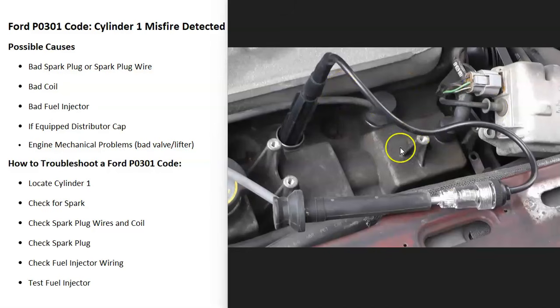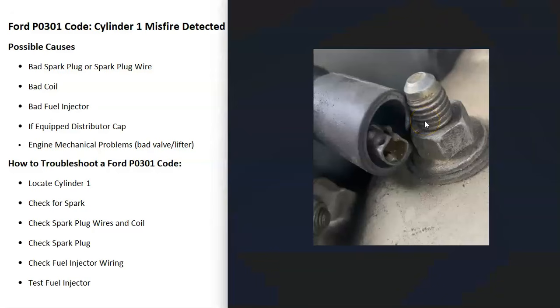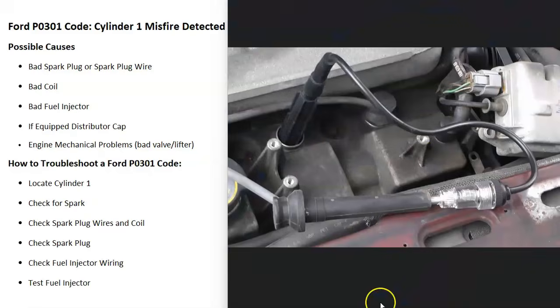There are some different ways you go about doing this. A very common way is to use a spark plug tester tool. These are real low-cost devices. They basically just go in the line between the spark plug and the spark plug wire. And when you start up the engine, if it's getting spark, you'll be able to see it inside of here. It'll be sparking, and then you'll know you're getting spark. These are low-cost tools, usually less than like $10 or so. I'll put a link down below if you need one. Some people also hold the spark plug wire close to a ground just to see if there's a spark jumping. But how we want to do it, one of the first things to do is be sure that you're getting spark going to that number 1 cylinder.